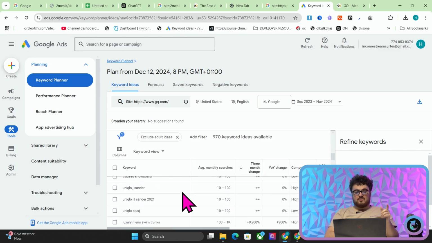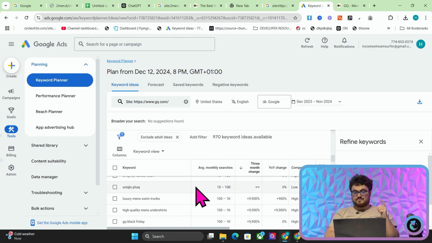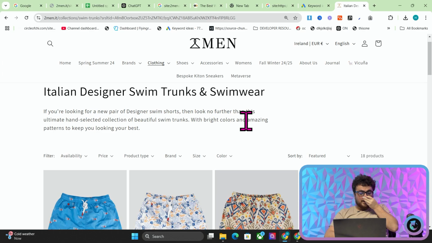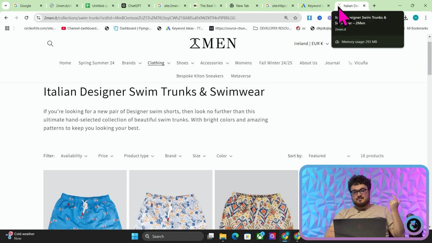Now, I personally don't like the infinite trends. I've talked about this a few times. Here we go. This keyword for two men, if you think about it, what does two men sell? So two men. So what do we sell? We sell Italian designer swim trunks and swimwear. So yeah, basically, this is something we sell. We could very easily write an article about this.